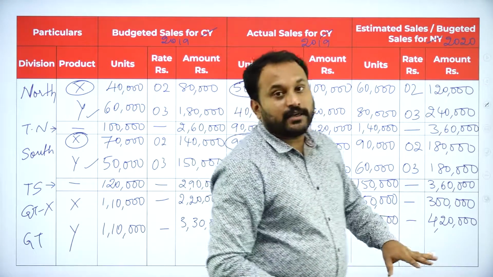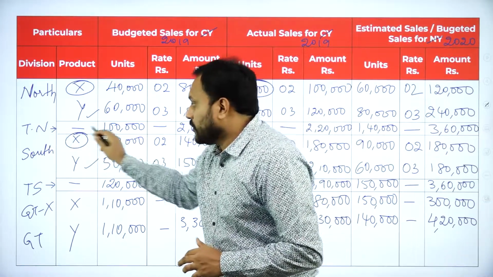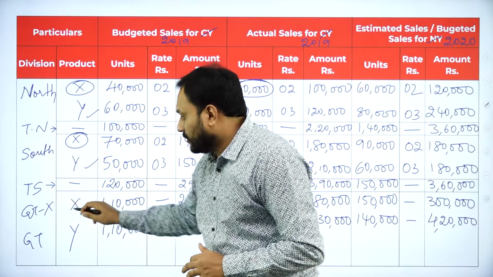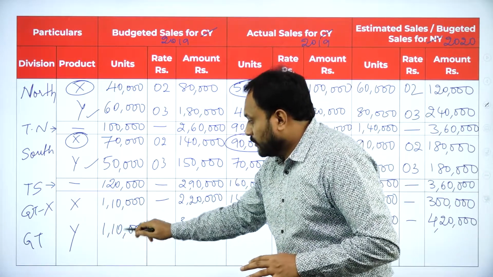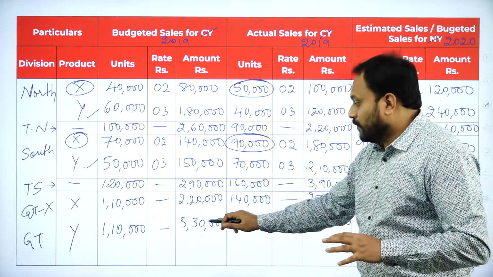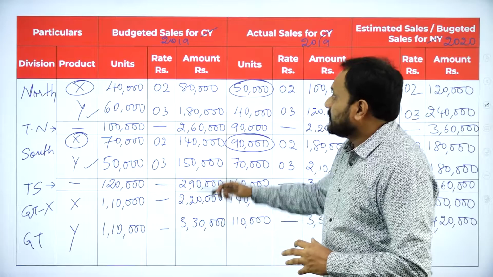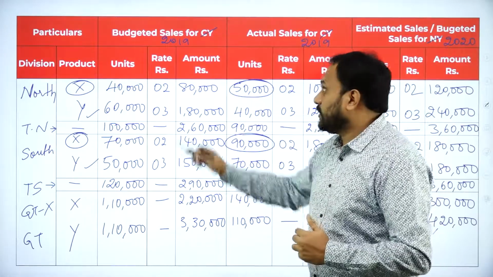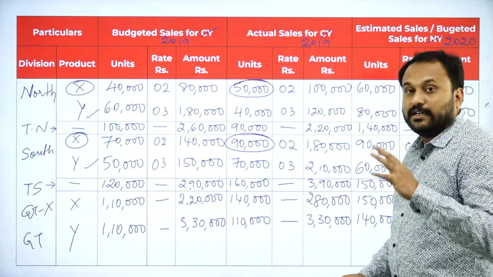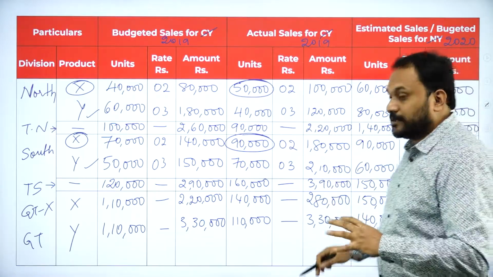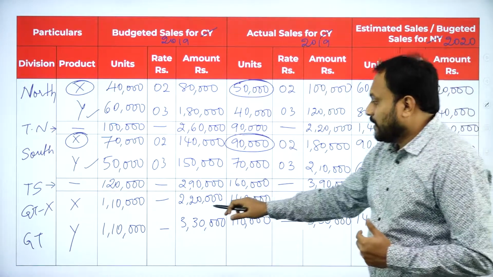So we got the total of north, total of south, grand total of X and Y. Now you compare. Both are the same, but here what happened is, Y sales are more in 2019 budgeted, but let's check whether it remains the same in the next one. Now, compare actual sales and budgeted.